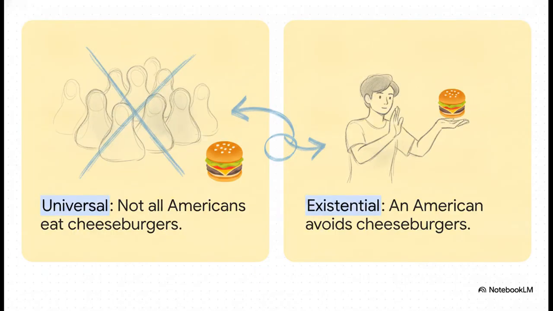Let's look at a real-world example to really make this stick. Imagine the statement, not all Americans eat cheeseburgers. Now, what's so cool about this is that this negative universal statement is structurally and logically identical to the existential statement: there is an American who does not eat cheeseburgers. Both statements do the exact same logical heavy lifting. The negation of that universal claim translates perfectly into an existential claim about just finding one single counterexample.